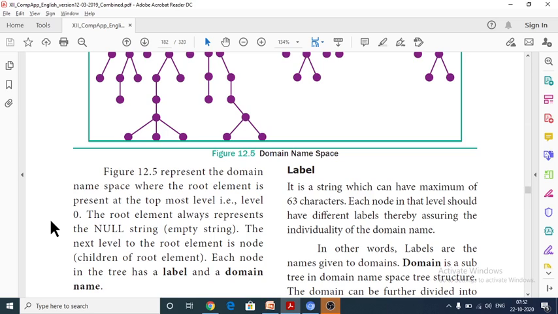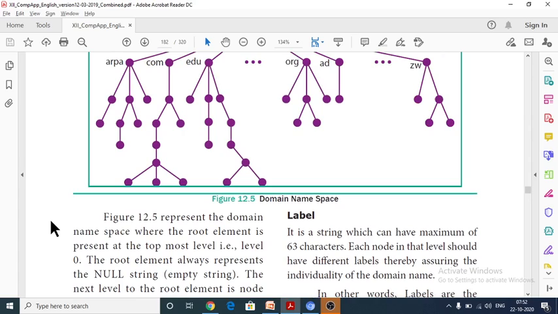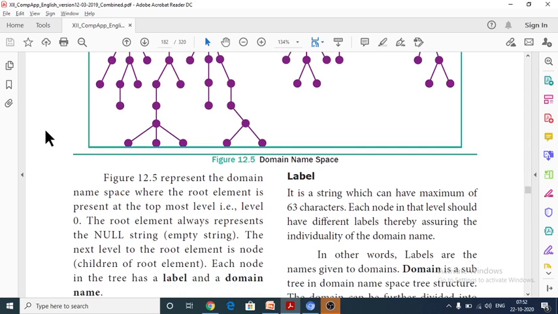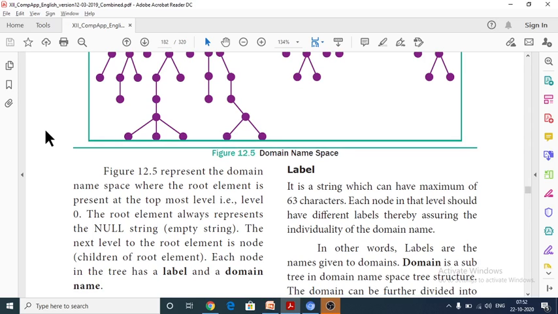Each node in the tree has a label. What we are going to give here is also known as a label. So each node has a label, and each node in the tree has a label and a domain name.